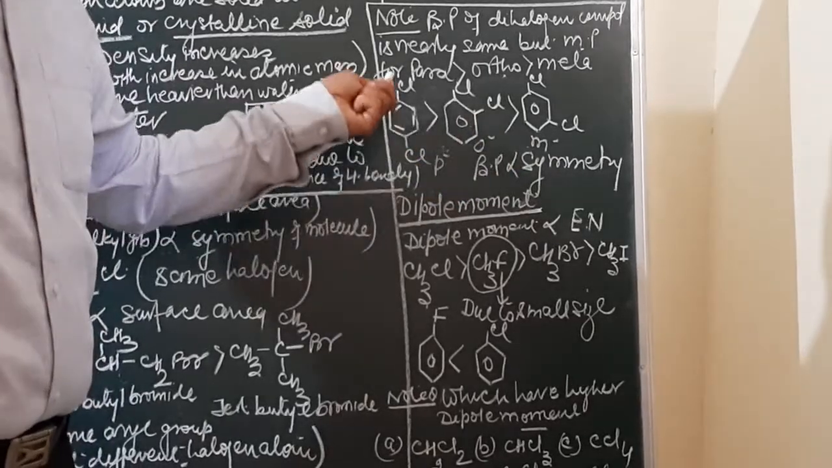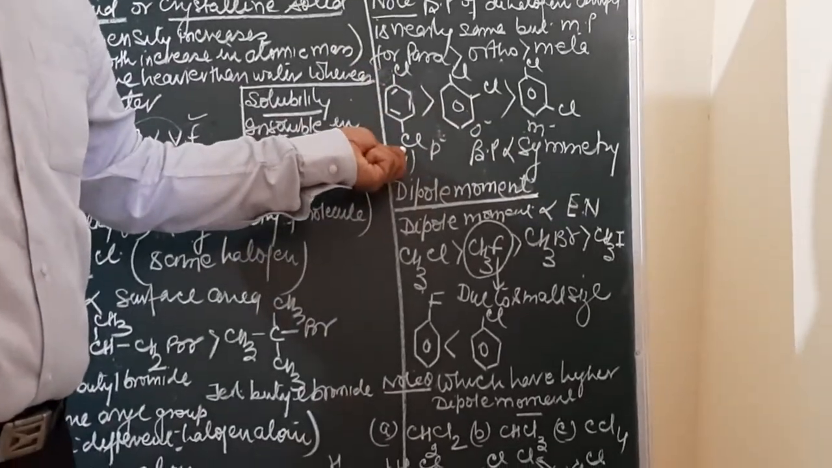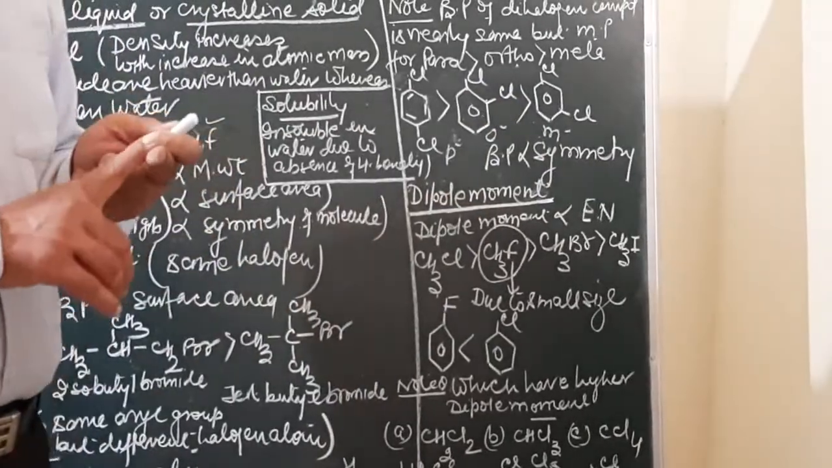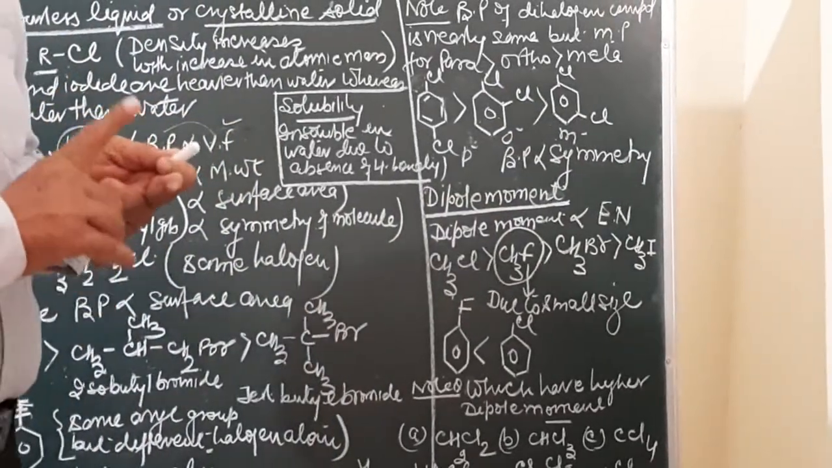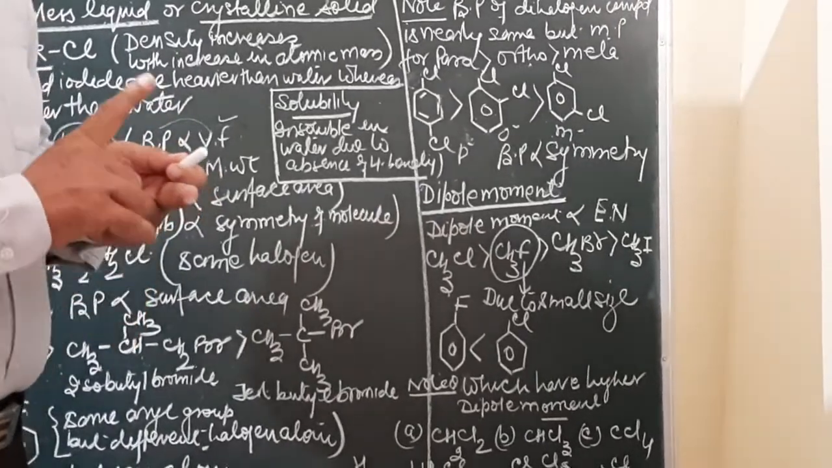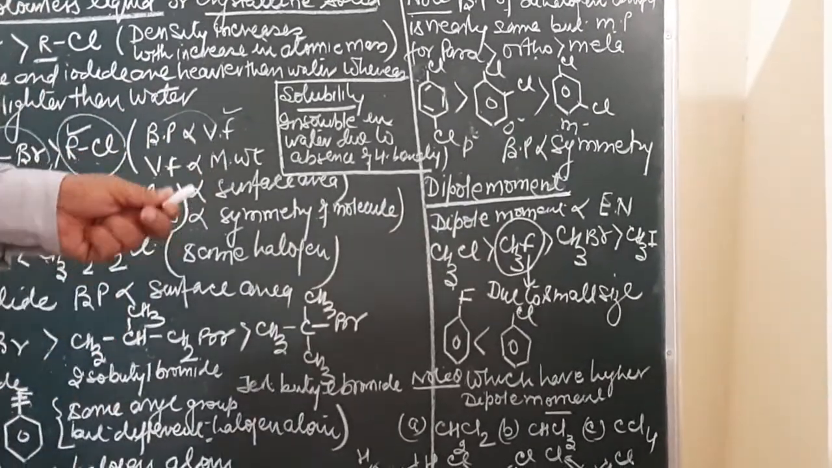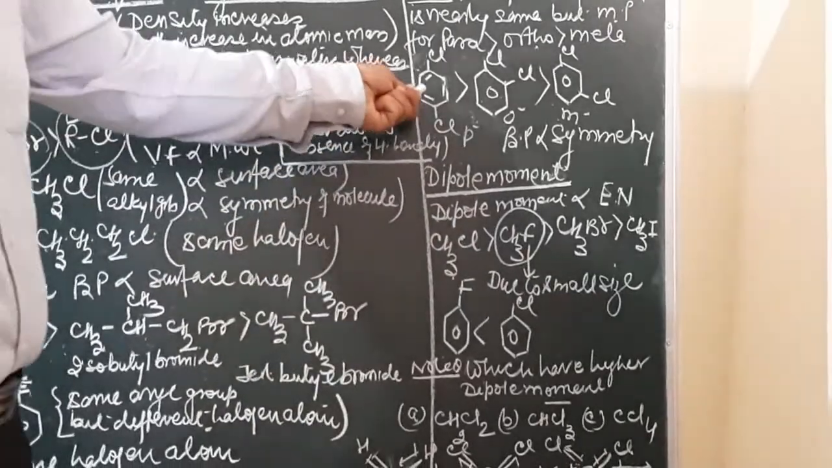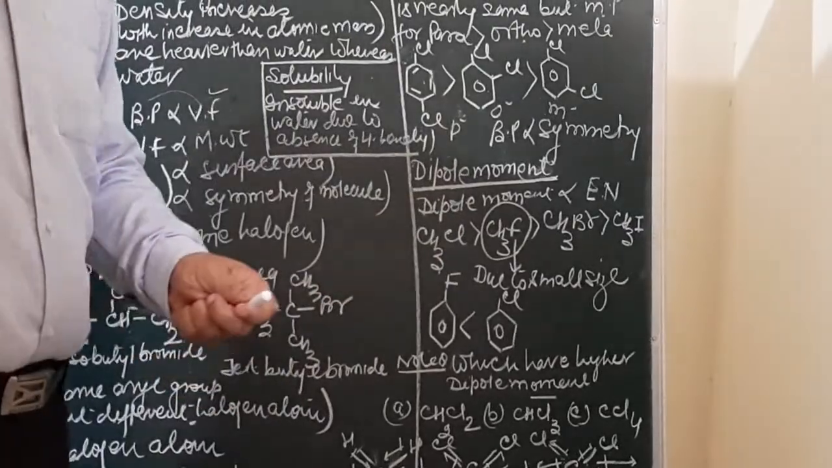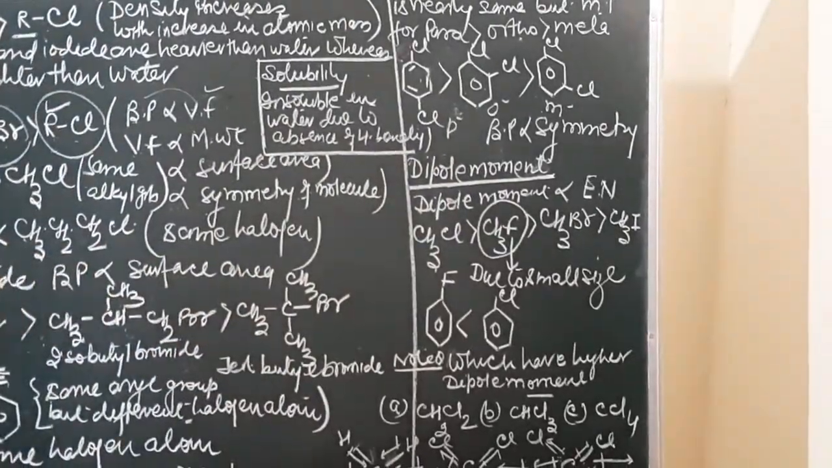Why? Because para isomers are more symmetrical than ortho and meta. The more the symmetry, the more compact the crystal packing. The more compact the crystal packing, the higher the boiling point. So the boiling point in dihalogen compounds depends upon the van der Waals force of attraction, which in turn depends upon the symmetry of the molecule.